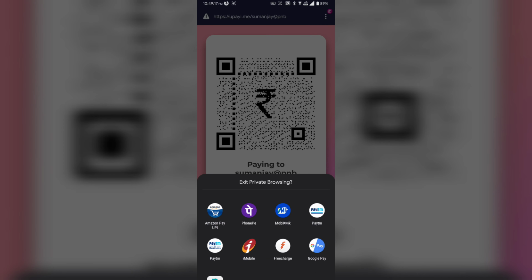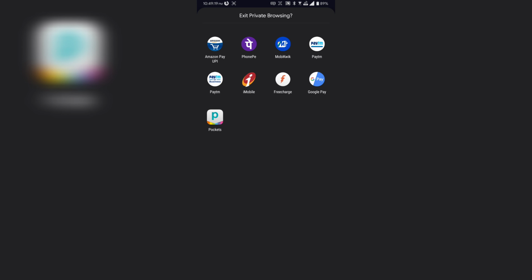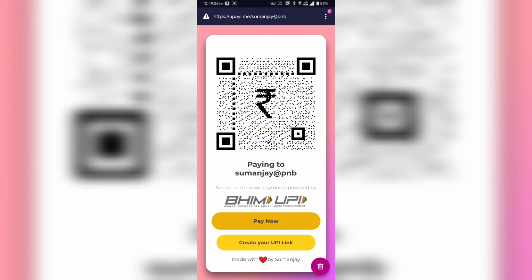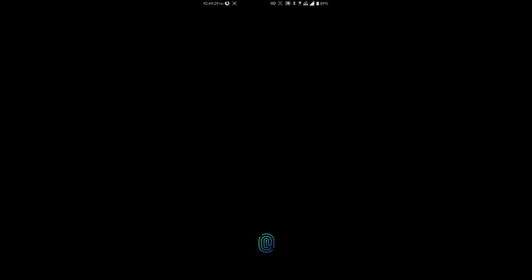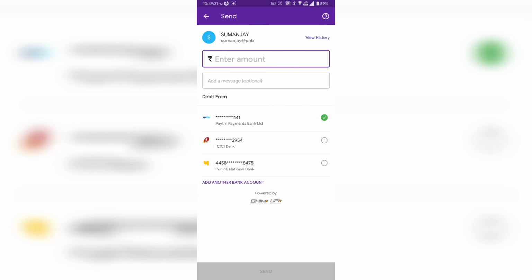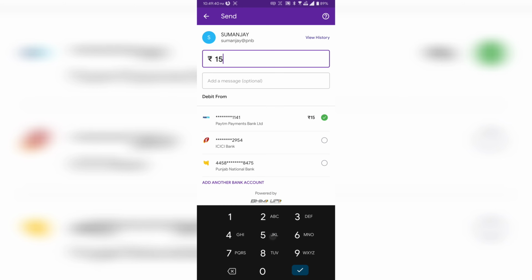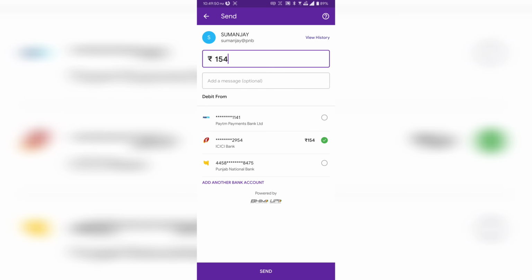When you click on pay now, it will show you the list of all the UPI apps which you currently have installed in your system. Let's say I select PhonePe. It will pass the intent to PhonePe. I will just unlock it, and here you can see my name is there and my UPI ID is also there. So it's transparent, nothing is hidden. You can proceed with whatever amount you want to write here, then choose from the list of banks from which you want to send money, and then proceed with your UPI transaction.